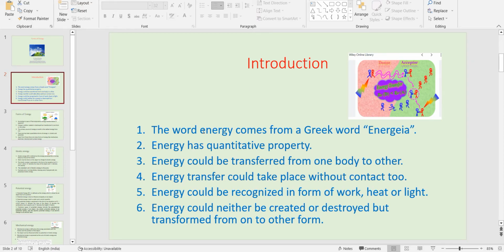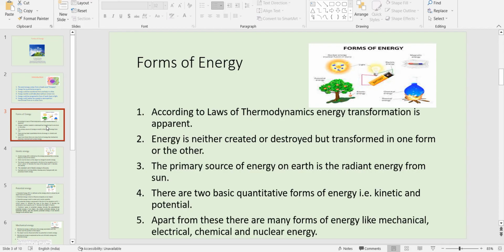So different forms of energy are there, right? All of you know about the principles of thermodynamics. Energy can neither be created nor destroyed, but it can be transformed from one form to another. Let us discuss different forms of energy. According to the laws of thermodynamics, energy transformation takes place from one form to another. Energy can neither be created nor destroyed, but could be transferred from one form to another, right? You can see all this transformation.